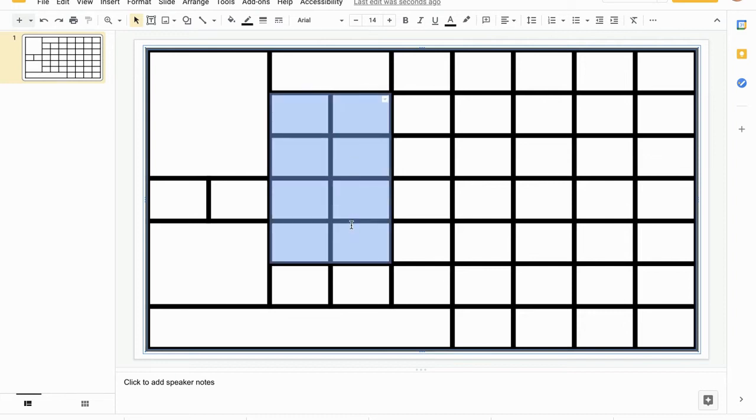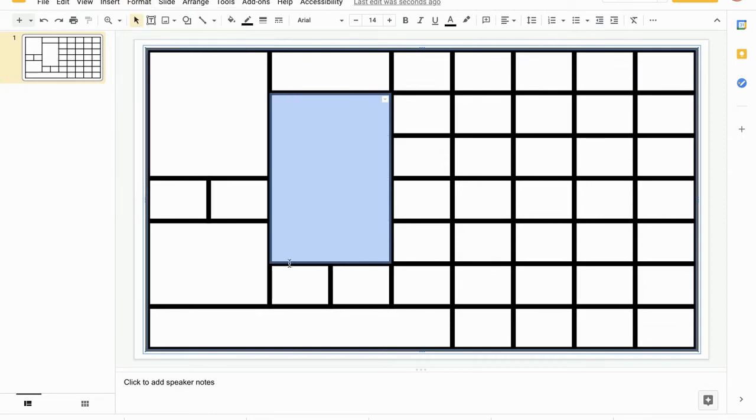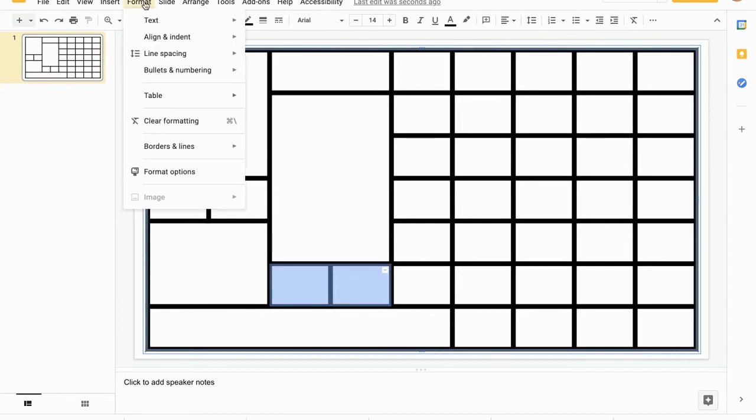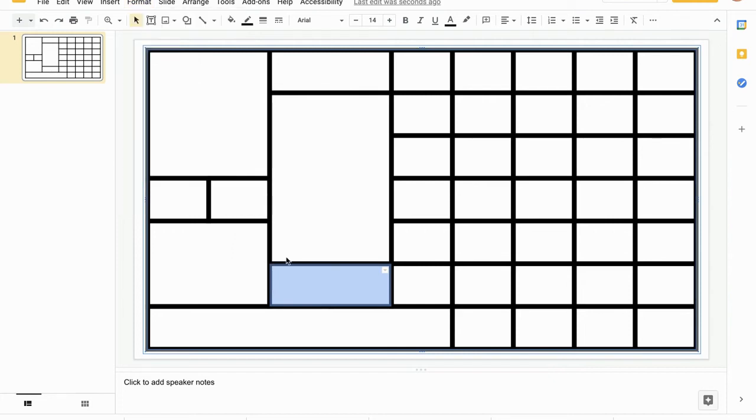I'm going to come down here, and you just do this all through until you feel like you have a design that you really like. I'm going to join these two guys. You always go back to Format, Table, and Merge cells.